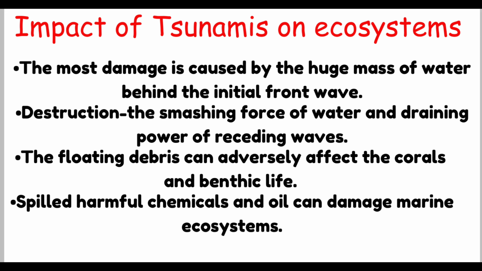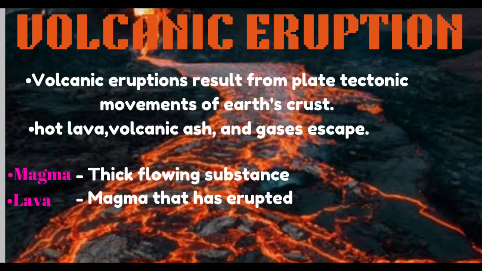They have an enormous impact on coastal ecosystems. Destruction is caused by two mechanisms, the smashing force of water and the draining power of receding waves. The floating debris can adversely affect corals and benthic life. Spilled harmful chemicals and oil can damage marine ecosystems and can lead to a decrease in corals, algae, fish and marine invertebrates. And the last is volcanic eruption.